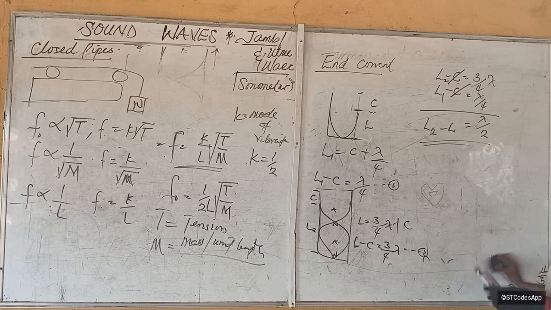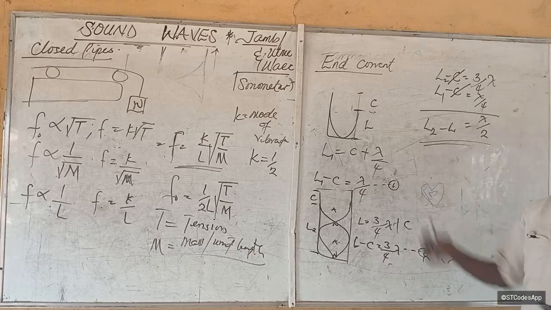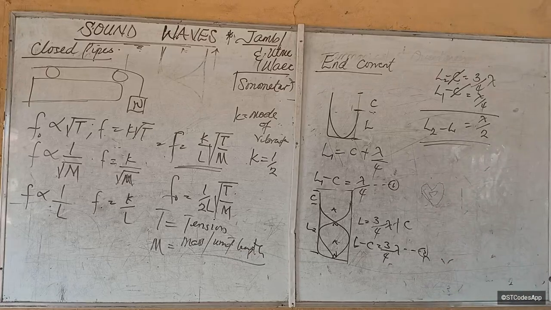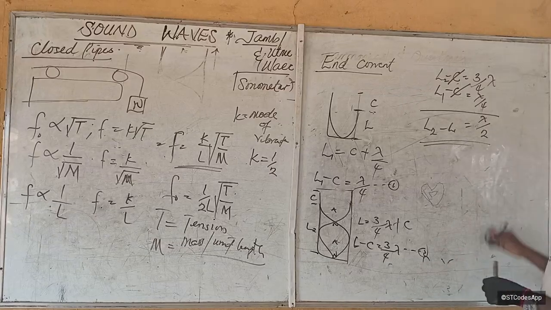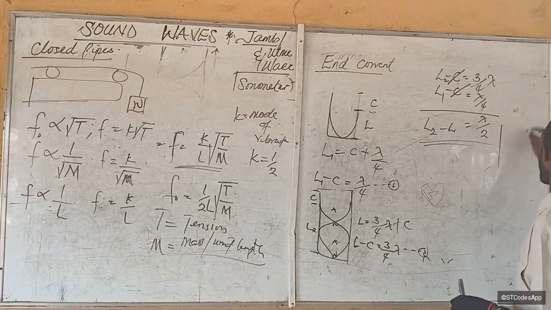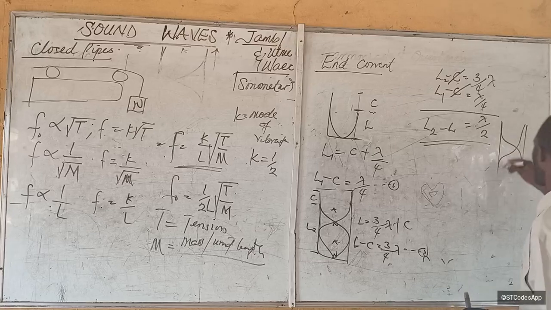So let's prove that using an open pipe too. An open pipe. The end correction is always half wavelength. That's also true. The distance between each vibration you pass is always this. Is that okay? So let's check for an open pipe, one that is open at both ends.